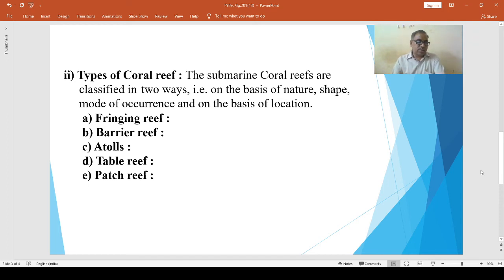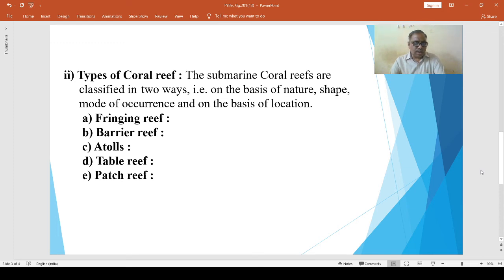Atolls: a ring of narrow growing corals of horseshoe shape and crowned with a palm tree is called an atoll. It is generally found around an island or in an elliptical form on a submarine platform. There is a lagoon in the middle of the coral ring.